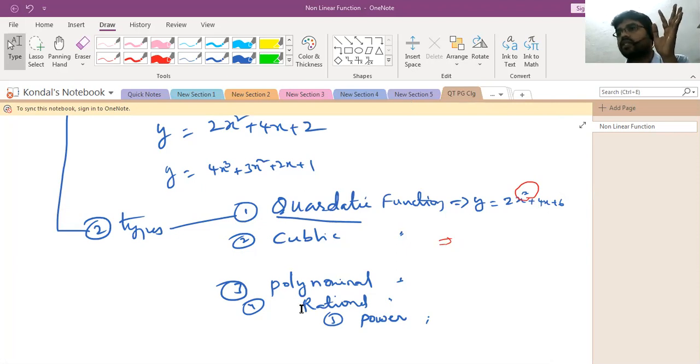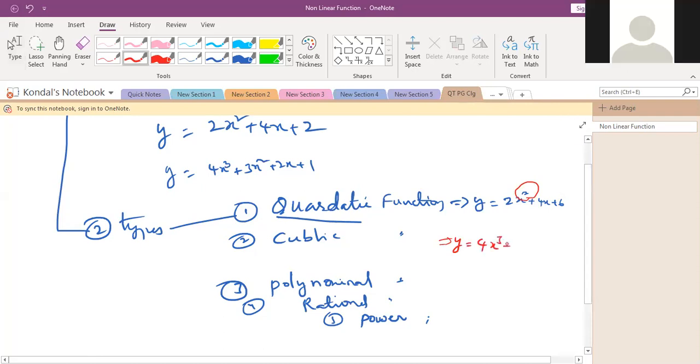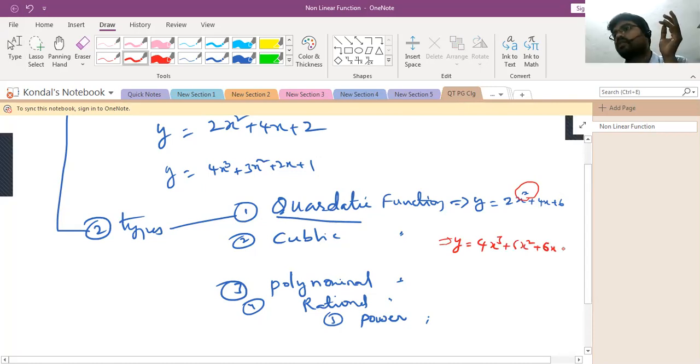So we can write y is equal to 4x cube plus 5x square plus 6x plus 7. For example, if you take this, how much is the power value? We do not bother about the 4, 5 and 6, only about the 3 and 2. Here the x power value is 3, so we cannot bother about the 2.